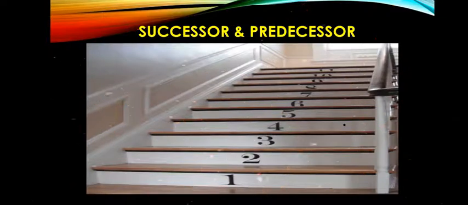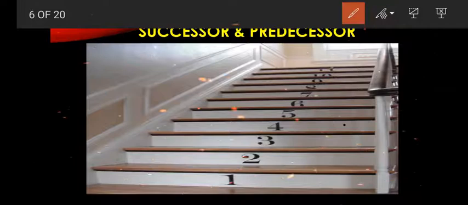See here, steps are given, going upstairs. All those steps have the numbers 1, 2, 3, 4, 5, 6, etc., up to 10, 11 mentioned. I said that the meaning of success is just taking one step forward. Consider I am standing here, and this is the 0. If I take one step forward, what will I get? 0 plus 1, 1. So now the answer is 1.